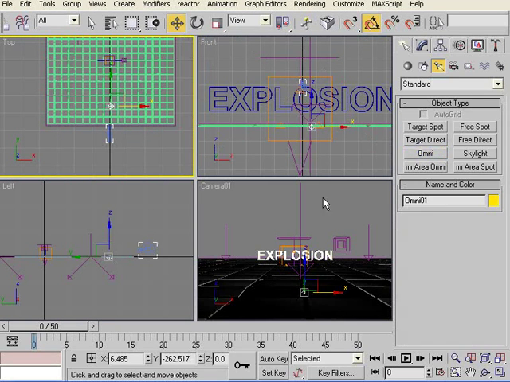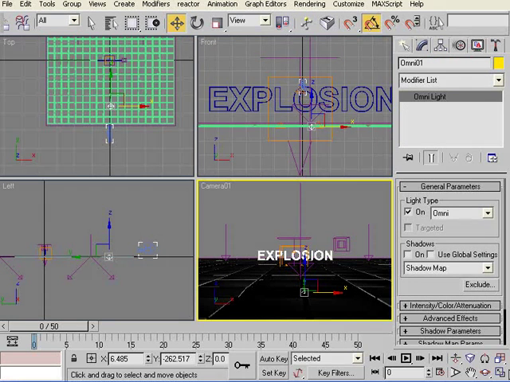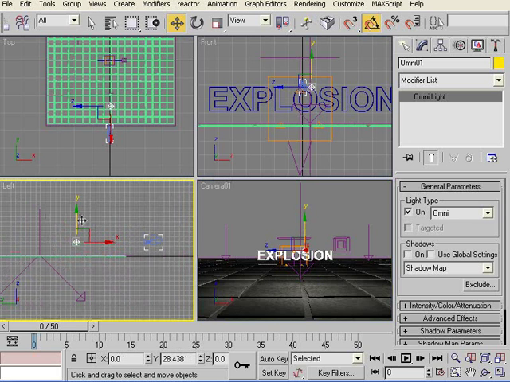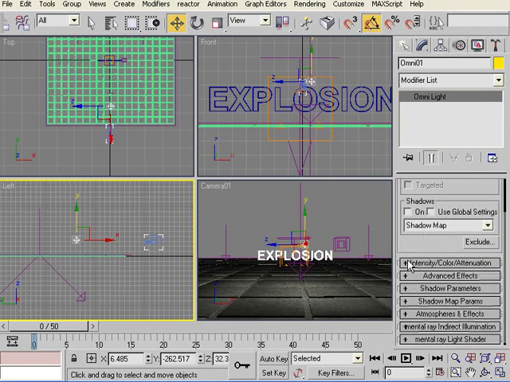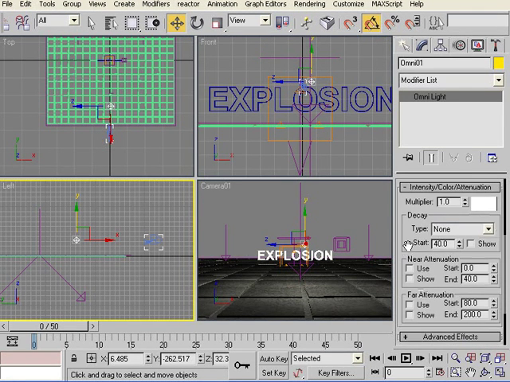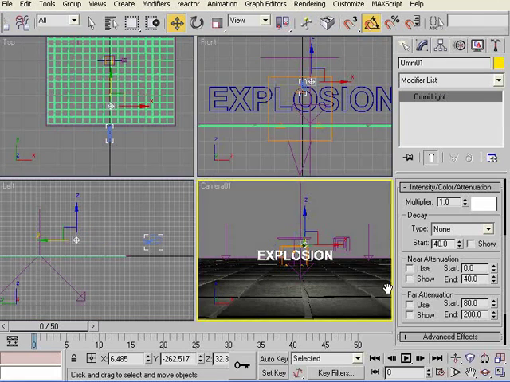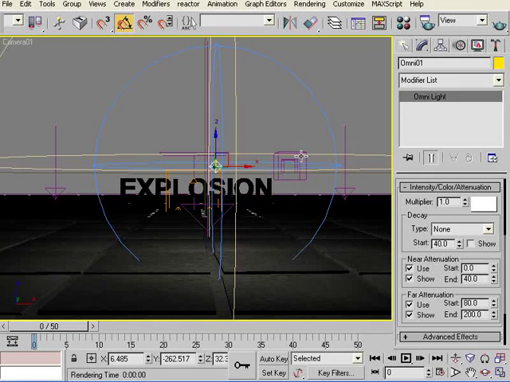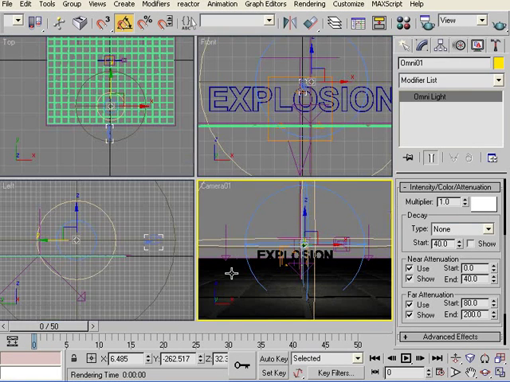Okay. So move the light up a little bit to the camera level, and now if you go to intensity is 1. Now you need near attenuation and far attenuation because you don't want to light up the whole area. So for that, you need to check all of these. And this is just one light that you have added.